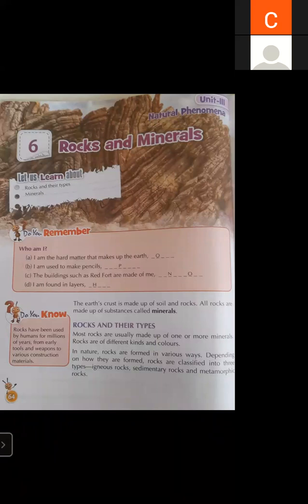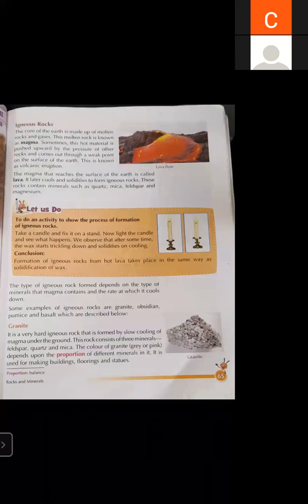So three types of rocks are there. First, igneous rock. Second, sedimentary rock. And third, metamorphic rock. Igneous rock is made from magma, also known as lava. When that magma reaches the earth's surface, it is known as lava, and when this lava cools down, it becomes solid, and that solid is known as igneous rock.